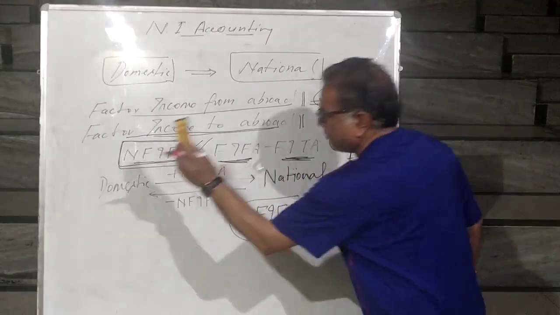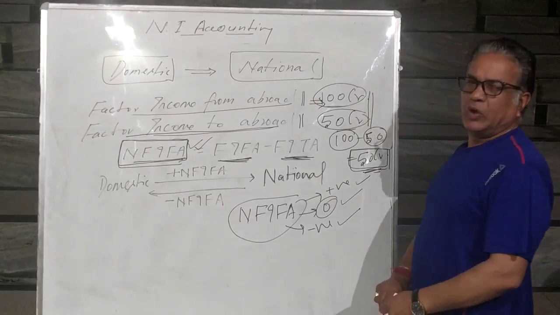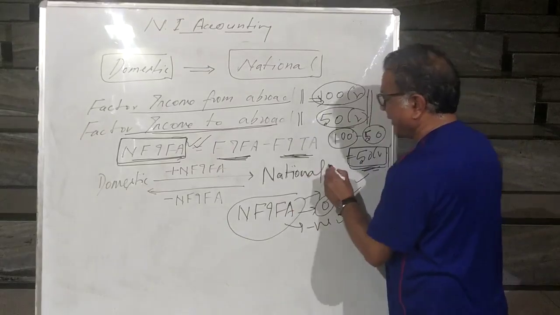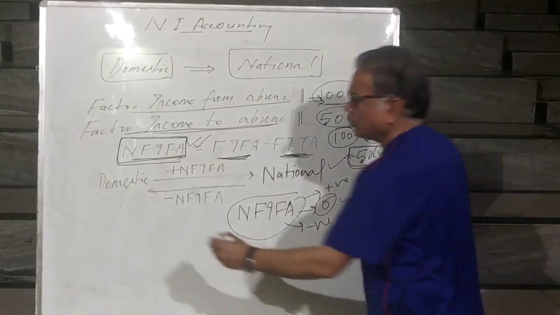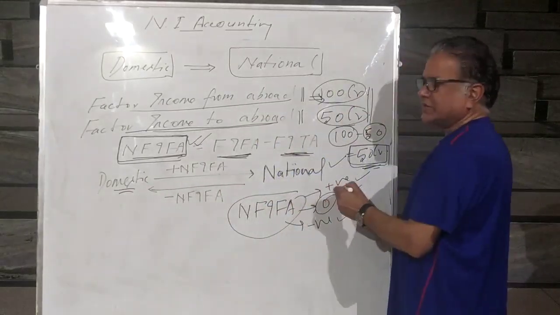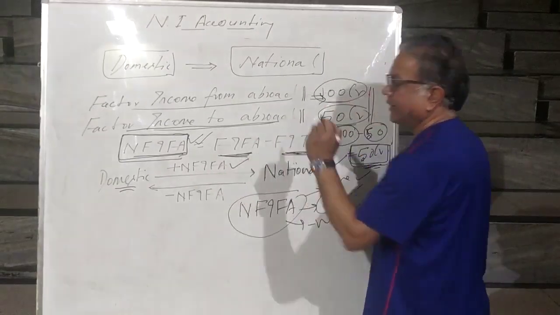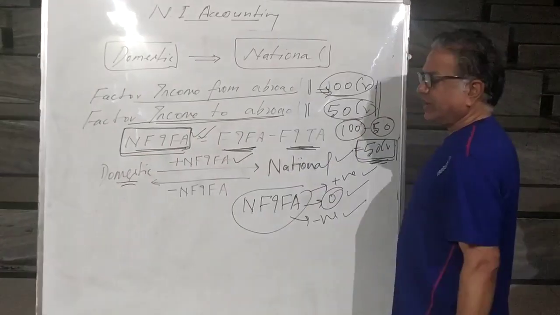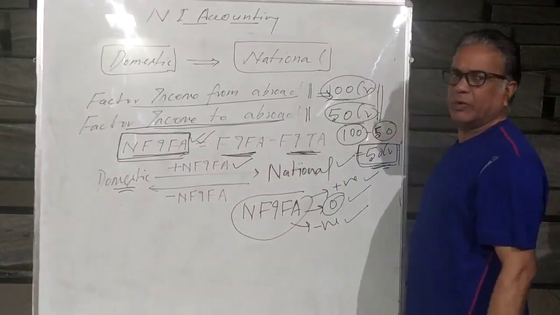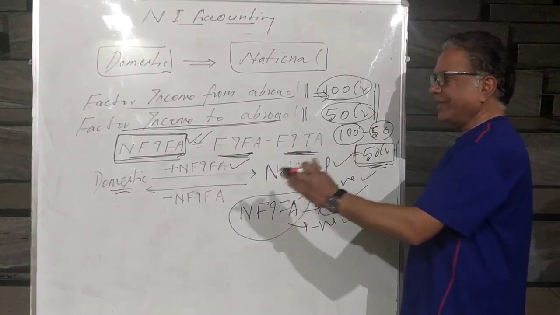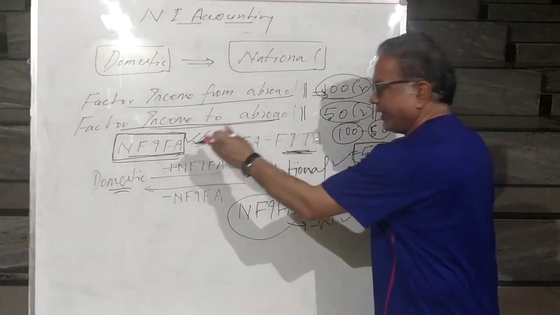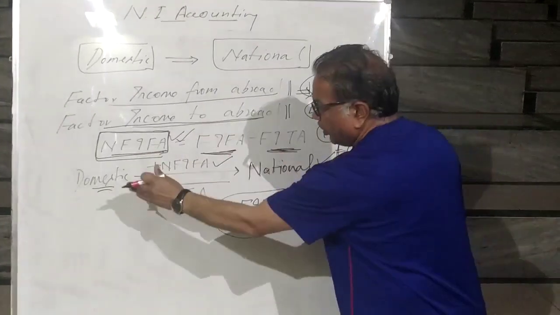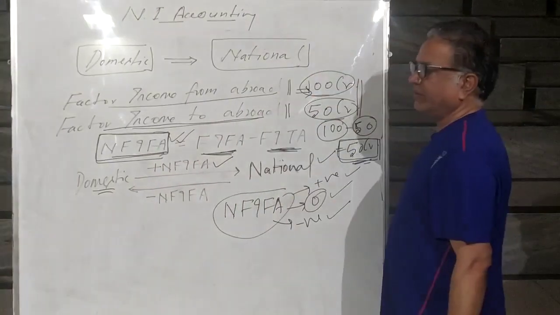Now in domestic product or domestic income, if you add the net factor income we earn from abroad, what does it become? National. So how to convert domestic into national? Simply add net factor income from abroad. And how to convert national to domestic? Minus net factor income from abroad. Clear? How we can convert domestic into national: plus net factor income from abroad. And how to convert national into domestic: minus net factor income from abroad.